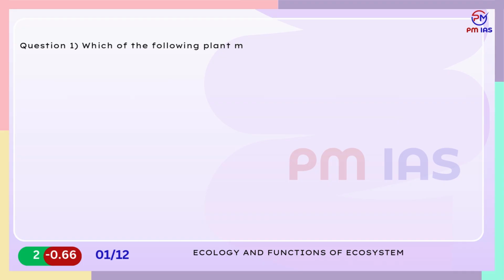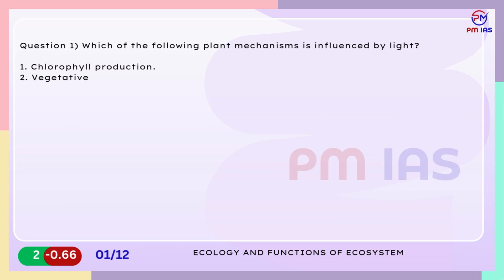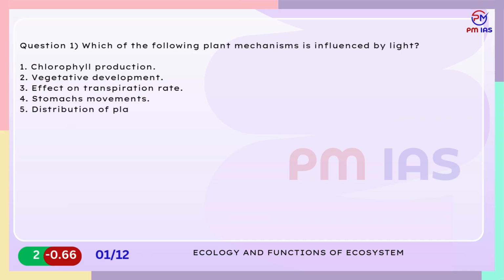Question 1. Which of the following plant mechanisms is influenced by light? 1. Chlorophyll production. 2. Vegetative development. 3. Effect on transpiration rate. 4. Stomata's movements. 5. Distribution of plants. Select the correct answer from the codes given below.